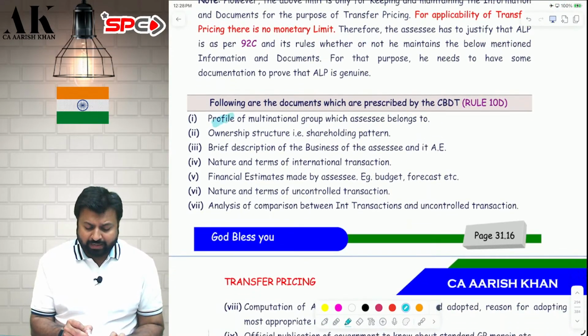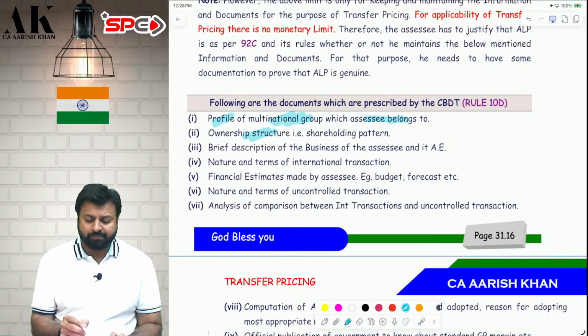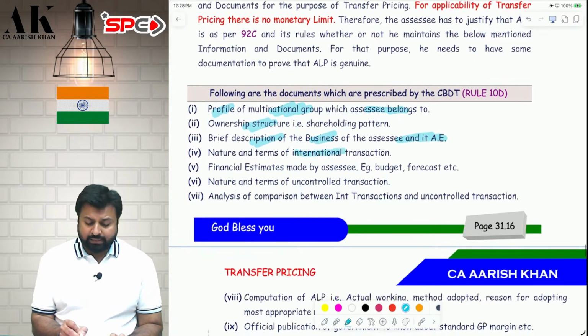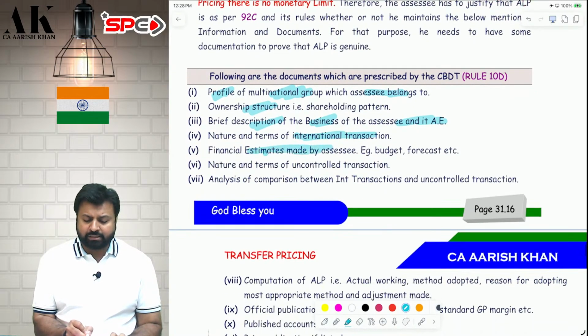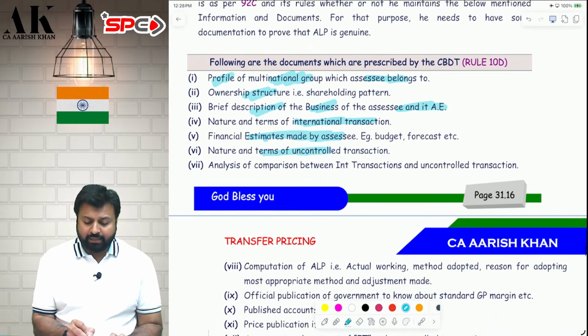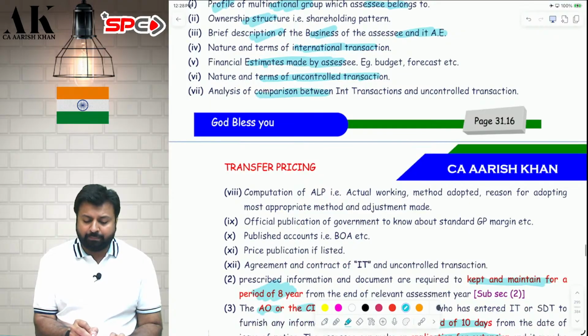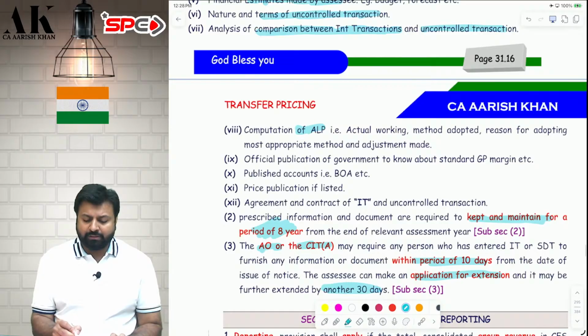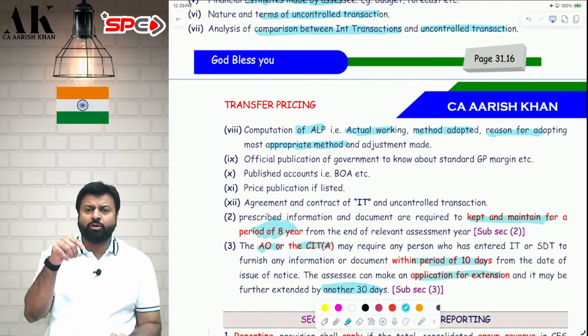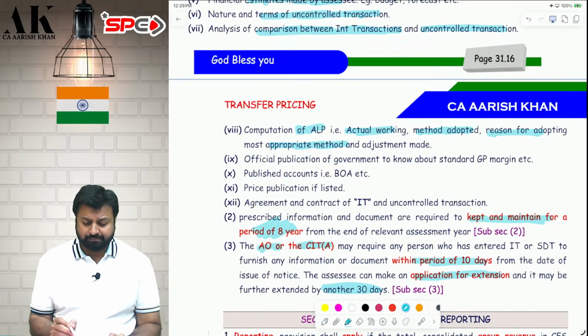You need to maintain the profile of the multinational group which the assessee belongs to. The ownership structure has to be known in the documents: which company holds how much in which company. A brief description of the business of the assessee and its associate enterprises. Nature and terms of the international transaction. Financial estimates by the assessee. Nature and terms of the uncontrolled transaction. Analysis of comparison between the international transaction and the uncontrolled transaction. Computation of arm's length price, the actual working. The method, and the reason for adopting the most appropriate method. Why you have adopted this method, you have to tell the reason.